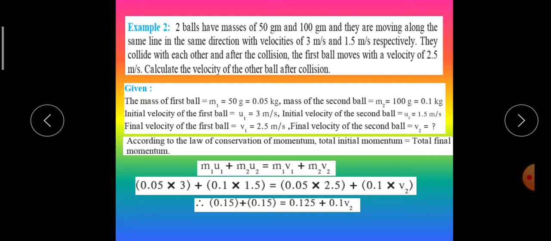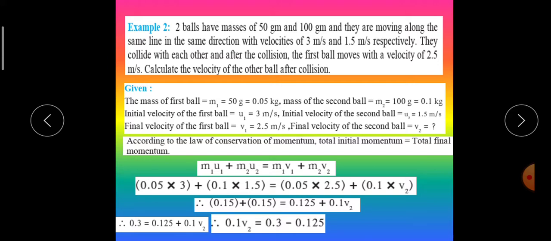Let us solve this further. 0.15 and 0.15 on adding becomes 0.3. So 0.1 v2 will be 0.3 minus 0.125. When this comes to the left side, it becomes subtraction. So we subtract, and it becomes 0.175 divided by 0.1. So the answer is 1.75 meters per second.